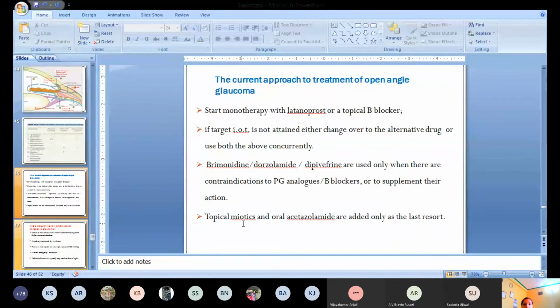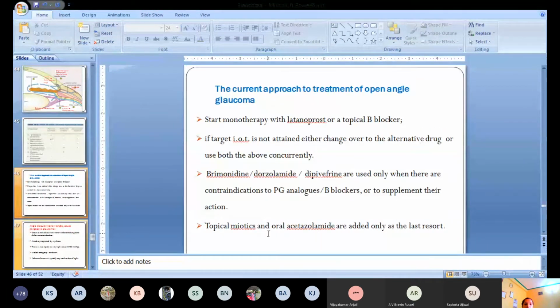And lastly, topical miotics and oral acetazolamide are added only as a last resort. If all these drugs do not provide a satisfactory intraocular tension, then we can use pilocarpine or acetazolamide as a last resort, because these drugs have various side effects. So these drugs are used only as a last resort. So this is how you can treat a patient of open angle glaucoma. These are very important things you should know. Approach to treatment of open angle glaucoma.